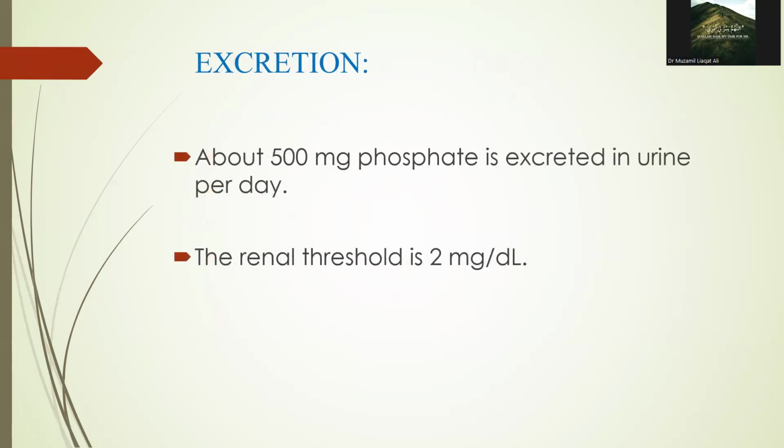Phosphorus is primarily excreted through the kidneys. About 500 milligrams of phosphate are excreted in the urine per day. The renal threshold for phosphate is approximately 2 milligrams per deciliter. This means that when serum phosphate levels rise above this value, the kidneys begin to excrete the excess into the urine. And if the kidney function is compromised, phosphate can accumulate in the blood, leading to hyperphosphatemia.